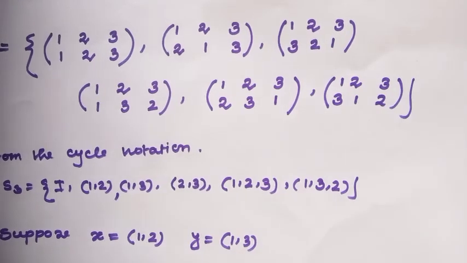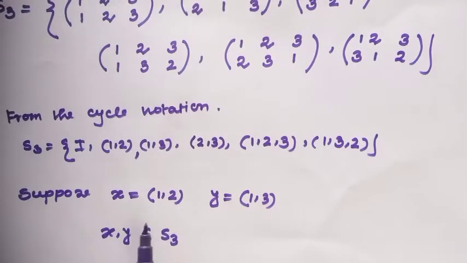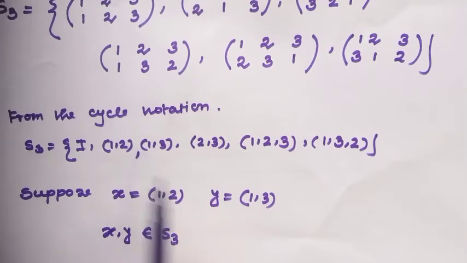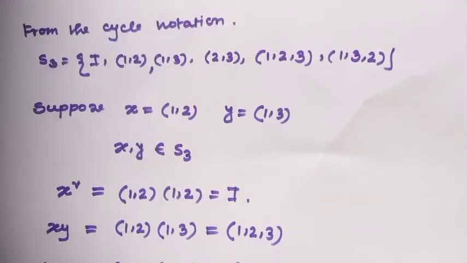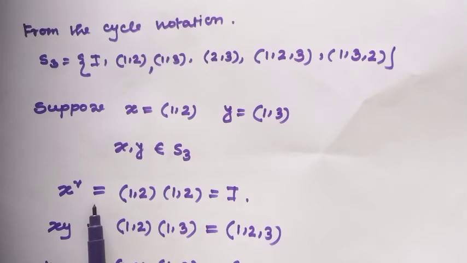Now, let's consider x equal to the cycle (1 2) and y equal to the cycle (1 3), and x and y are both members of S3. If you notice x squared, what will x squared be? x squared equals (1 2) times (1 2), which is equal to identity. Okay?